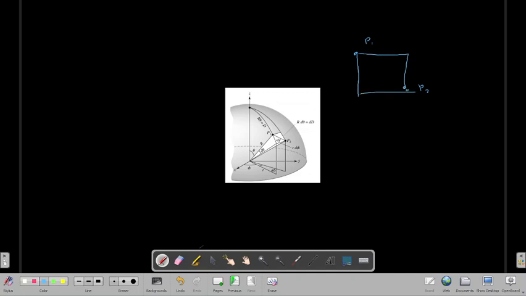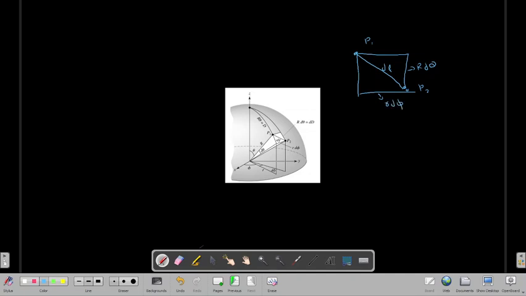So this is the distance between 2 points. We call it dl. From this diagram you can see this part is equal to r into d theta, and this part is r into d phi.